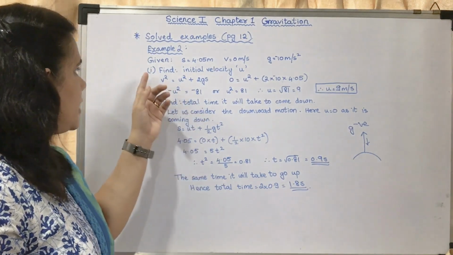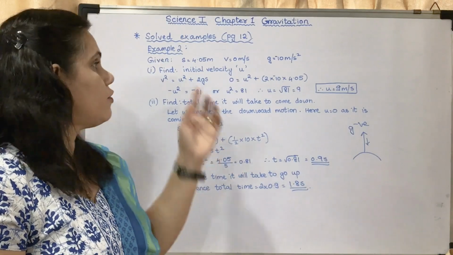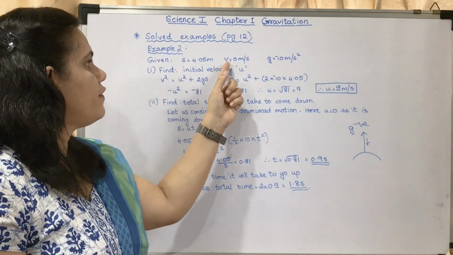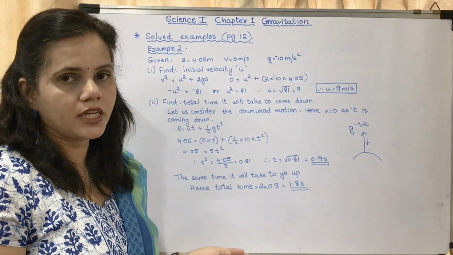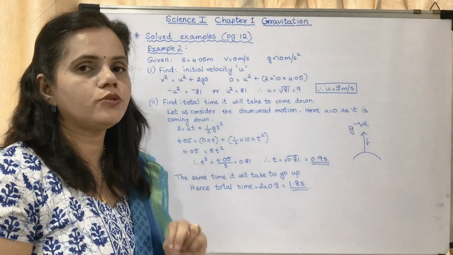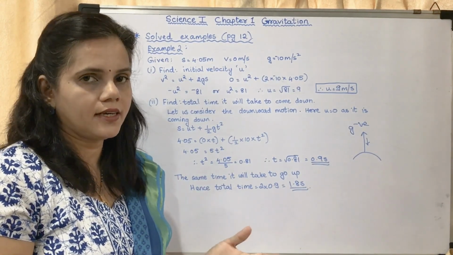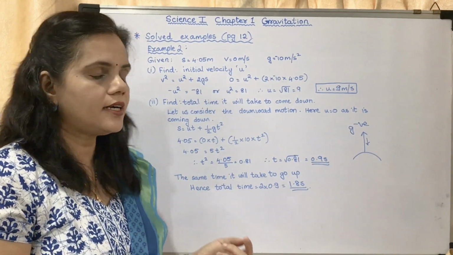Now, find initial velocity. Again, you have to see what all have been given. You have been given s, v and g. You don't have t. So you cannot use an equation which has t, and the first two equations have t. So which equation does not have t? It is the third equation. So we will consider the third equation.